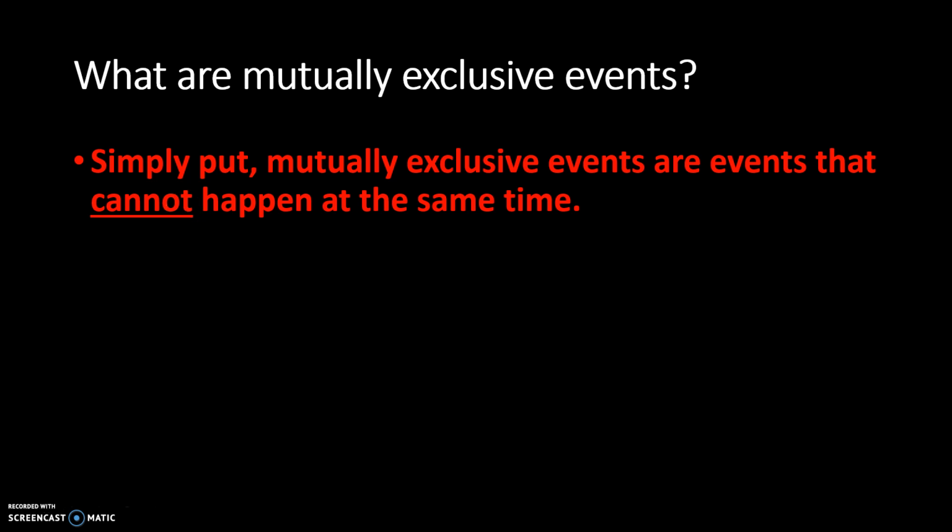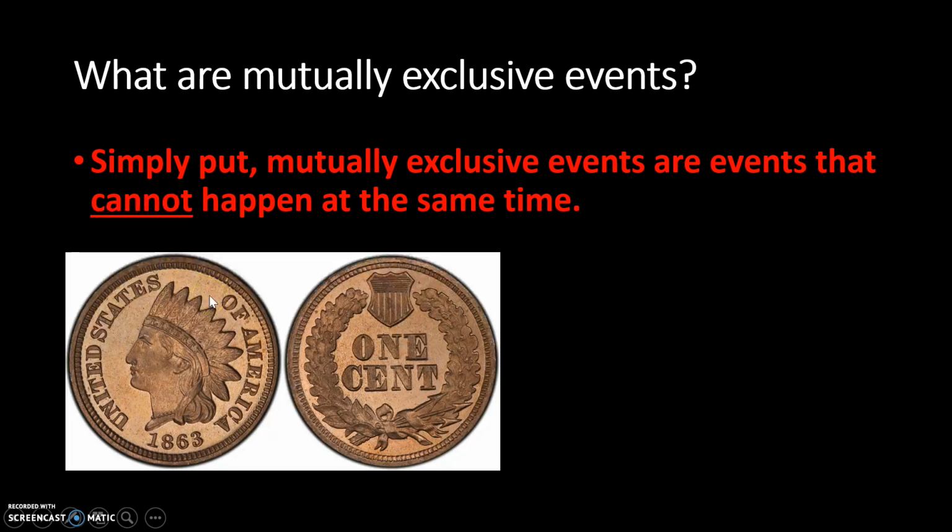So pause the video and think about some examples that cannot happen at the same time. Well, let's look at some examples. Let's say you have a coin and you want to toss it. If you think about it, you cannot toss heads and tails at the same time. And that's why tossing a coin is a mutually exclusive event, because you cannot have heads and tails at the same time.